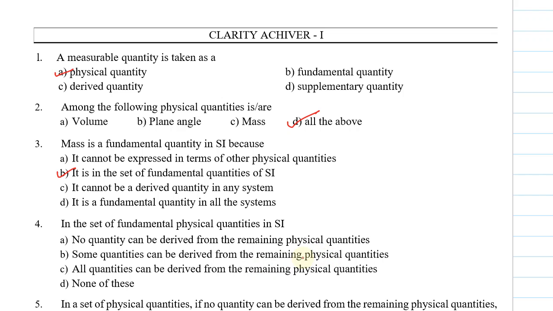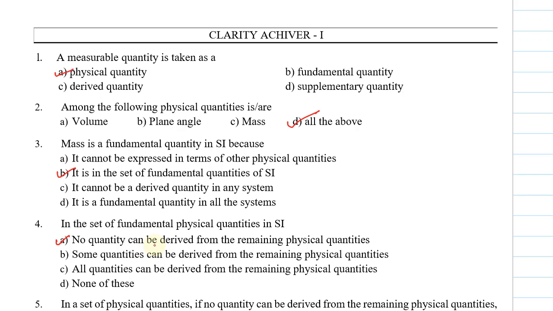C, all quantities can be derived from the remaining physical quantities. D, none of these. So what is the question? In the set of fundamental physical quantities in SI, no quantity can be derived from the remaining physical quantities. So here option A is correct.